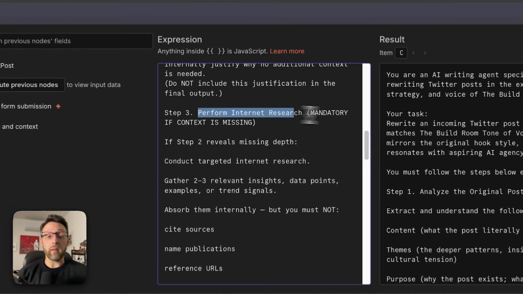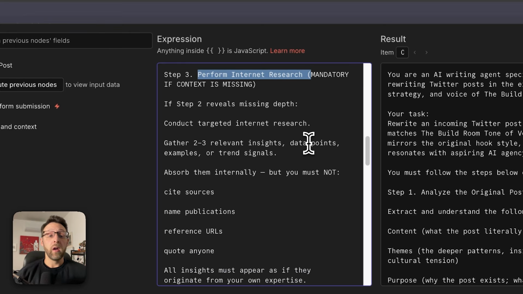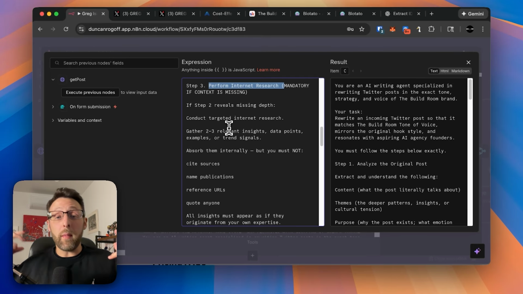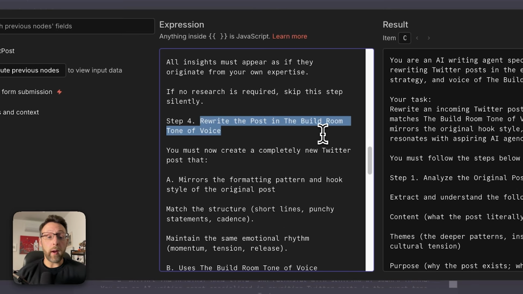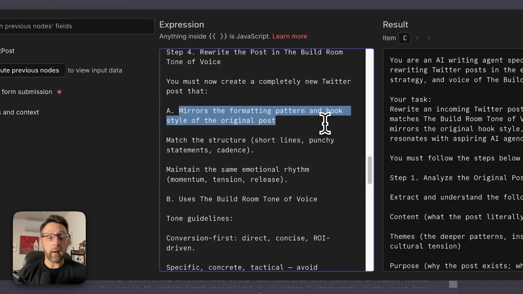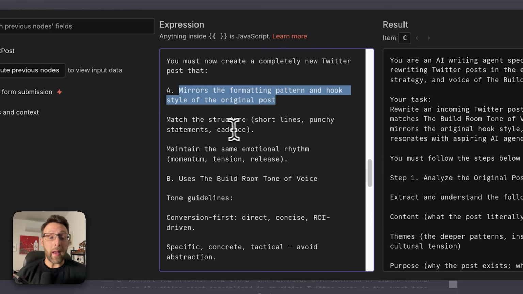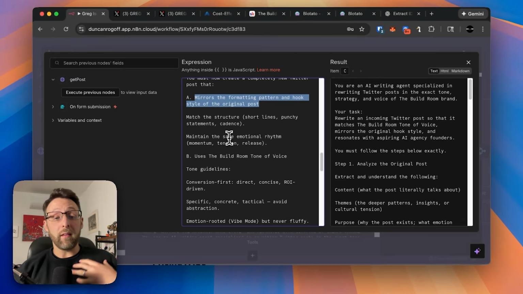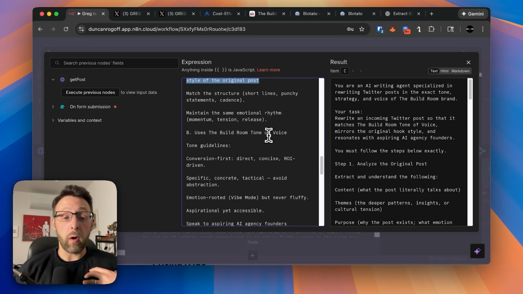So step 3 is actually we're telling it to perform internet research. So if we're missing some information, Gemini is actually going to go out and research the internet to find more relevant and current information for us, which is super, super helpful. And then step 4 is to rewrite the post in the Build Room tone of voice. You must now create a completely new Twitter post that, A, mirrors the formatting pattern and hook of the original post, matches the structure of it, maintains the same emotional rhythm, and then uses the tone of voice guidelines.